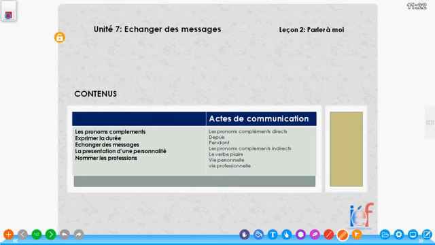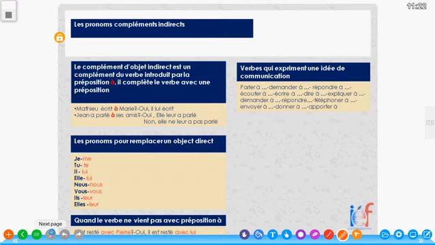Dans cette leçon, nous allons apprendre les pronoms compléments. Les pronoms compléments. Et dans cette classe, les pronoms compléments indirects. Les pronoms compléments indirects. Indirect pronoun complement.